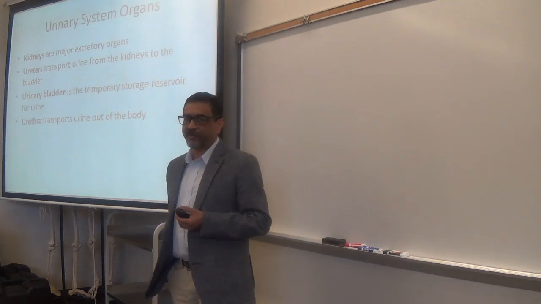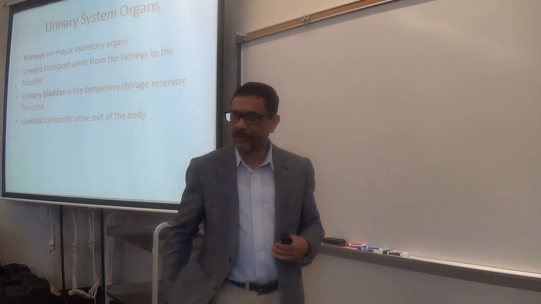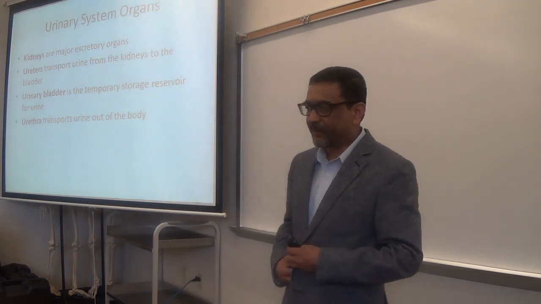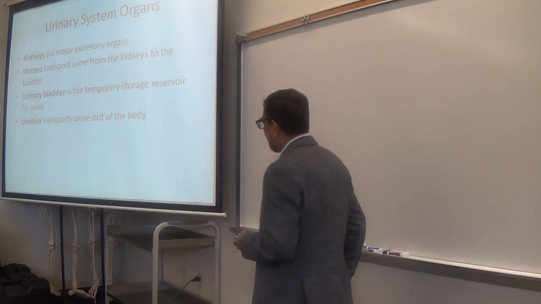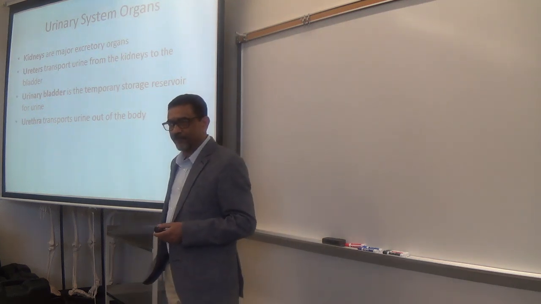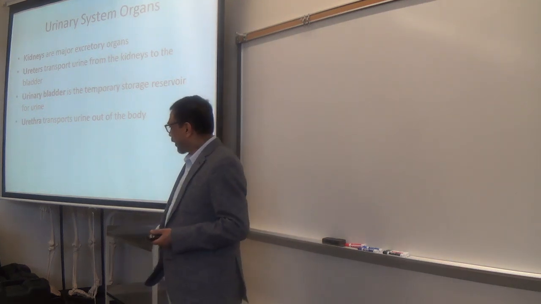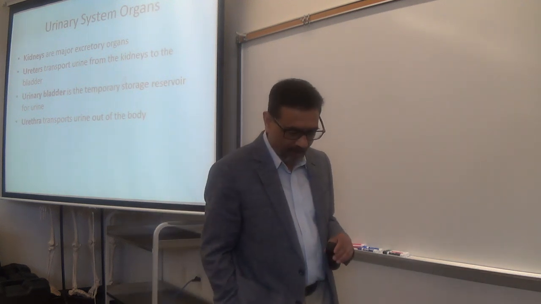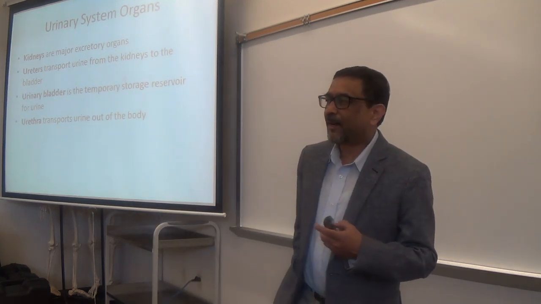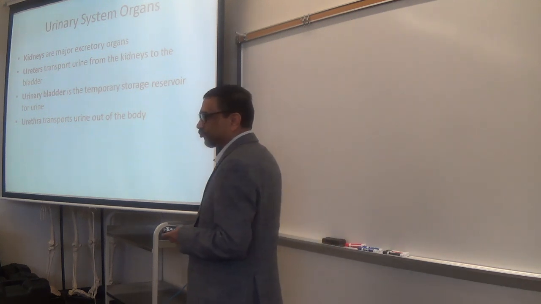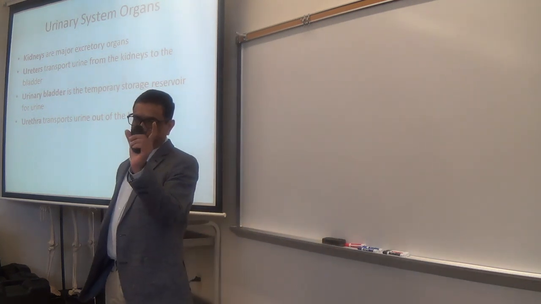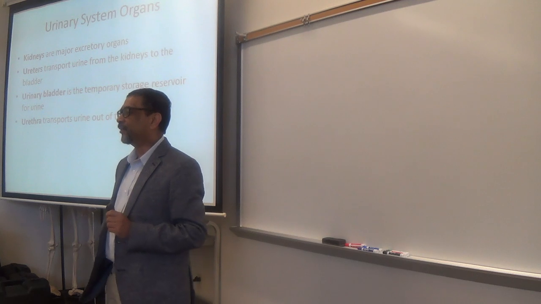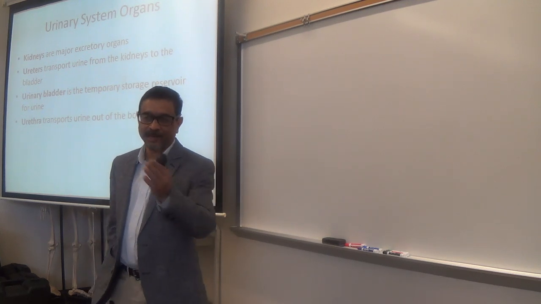First, the parts or organs of the urinary system: 2 kidneys, right and left, 2 ureters, 1 urinary bladder, and 1 urethra. Now, if I ask you in one sentence, tell me the function of the kidney. I already mentioned.